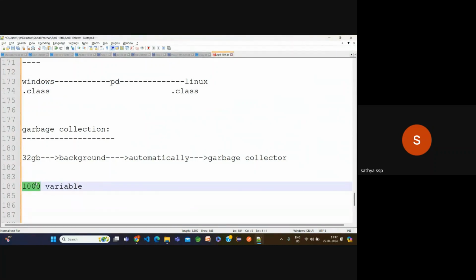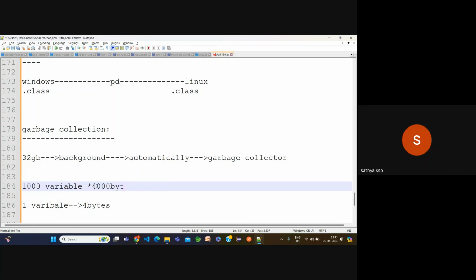For future purposes, I created 1,000 variables, but right now I am using only one variable. This one variable takes 4 bytes of memory space. Sorry, here I wrote 5, but it is 4 bytes. So 1,000 variables means 1,000 into 4, which is 4,000 bytes.